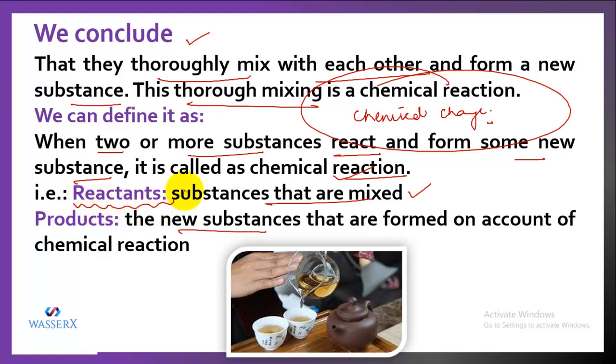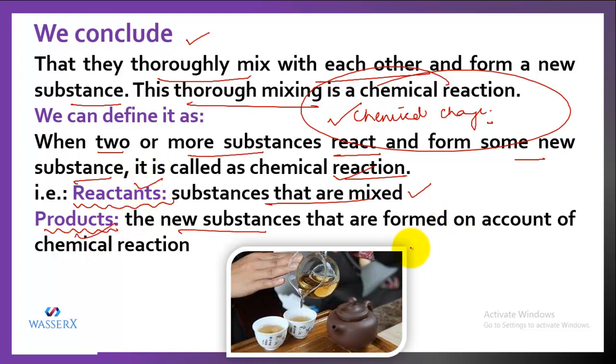What are they called? They are called reactants. And the new ones which are formed are called products. So that means any reaction undergoes a chemical change, or you can say it is an example or an application of chemical change. And in this, the reactants are involved and the products are involved.